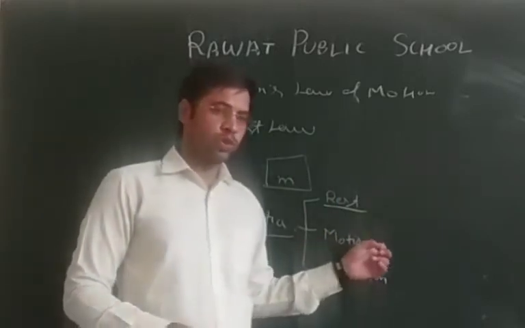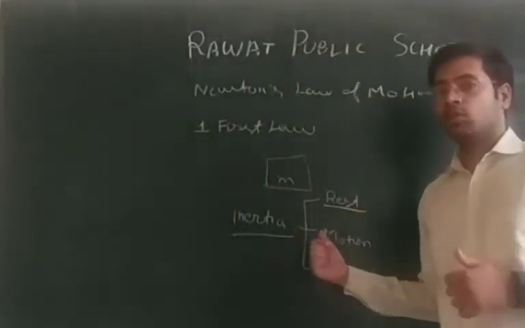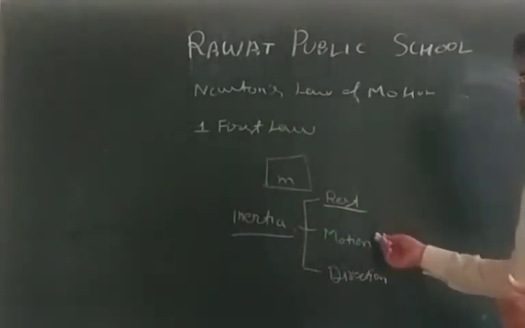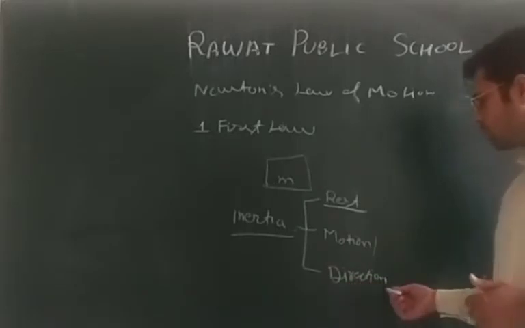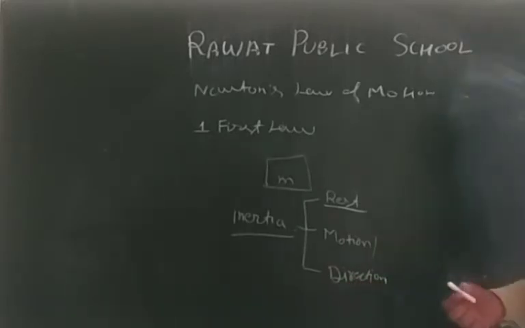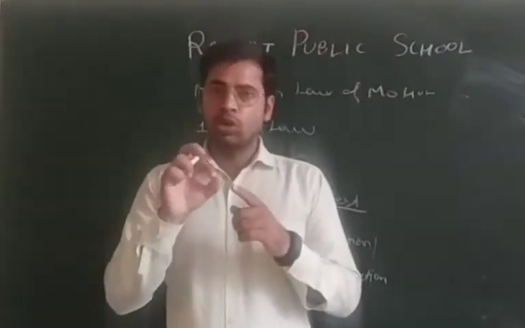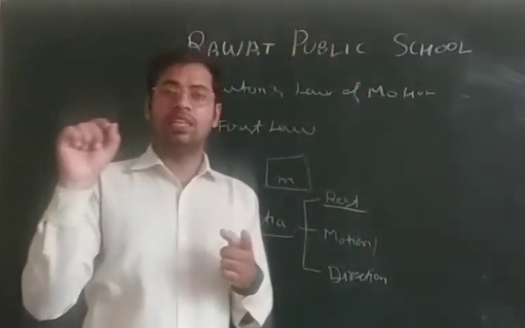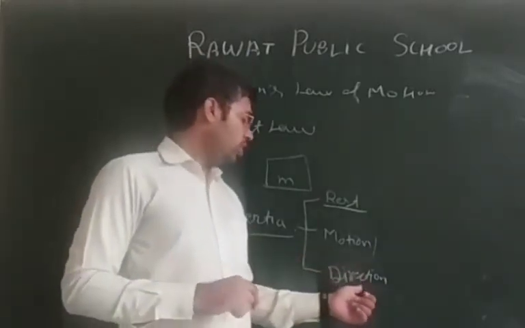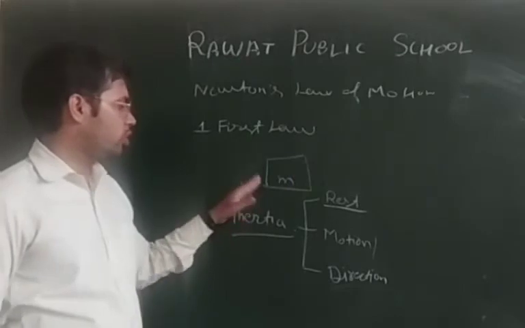Now inertia of motion. An object in motion does not want to change its state of motion. The object does not come to rest without any external force. Now the important third one is inertia of direction. An object moving in a particular direction keeps on moving in the same direction, and does not want to change its direction. If you want to change the direction, you have to apply an external force over the object.